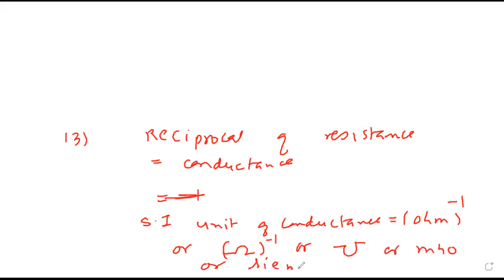These are its units. So Siemens is the unit of what? Conductance. That is option A.